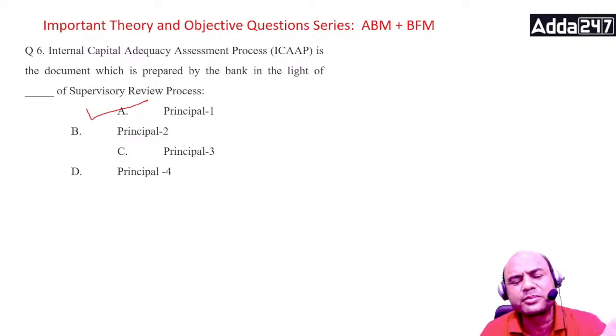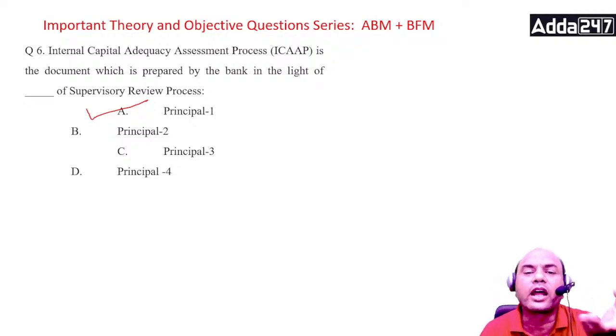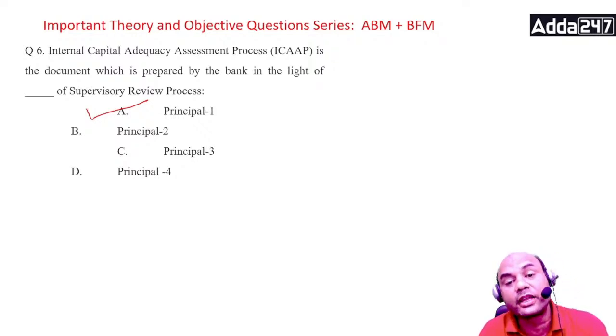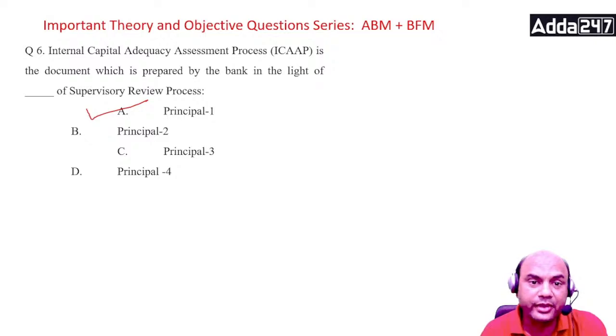There is one more principle: the auditor or RBI will expect the bank to be above the regular CRAR, that is, the expected CRAR. Then if there is any problem in the bank, the supervisor or the auditor should immediately jump in, in simple words, and take corrective actions. So these are three principles. One more is there, the fourth: every bank is expected to perform as per the given norms. So these are the four principles.